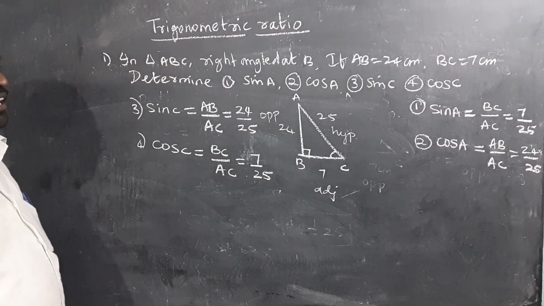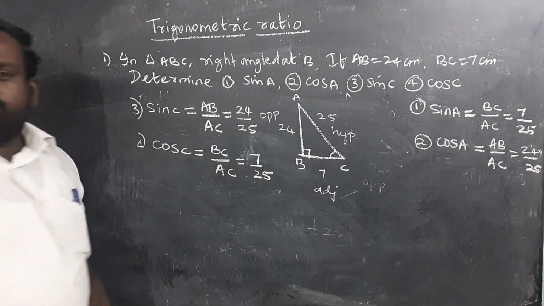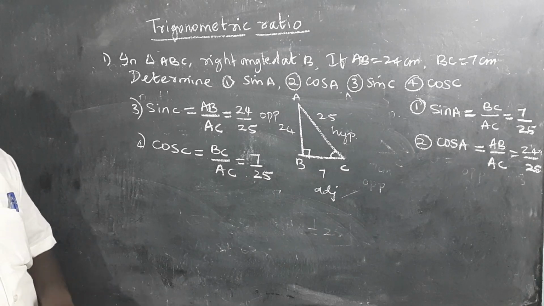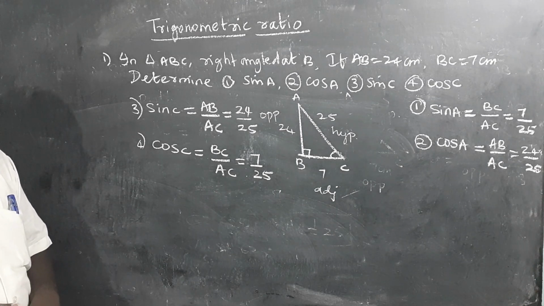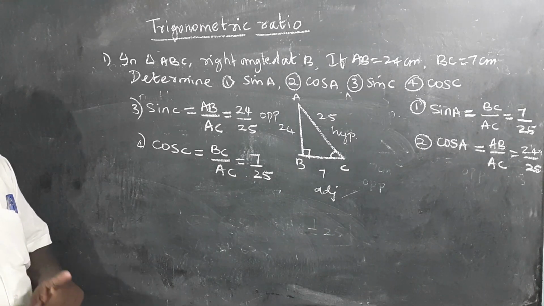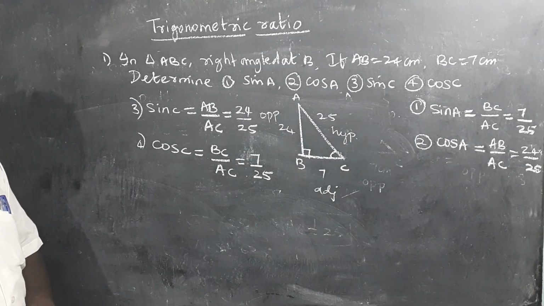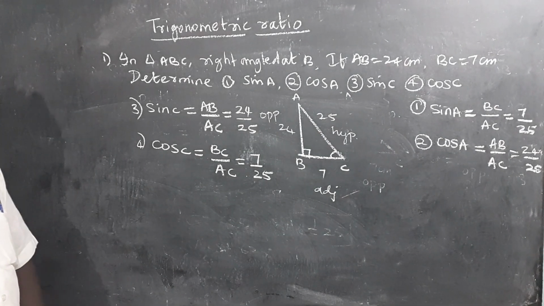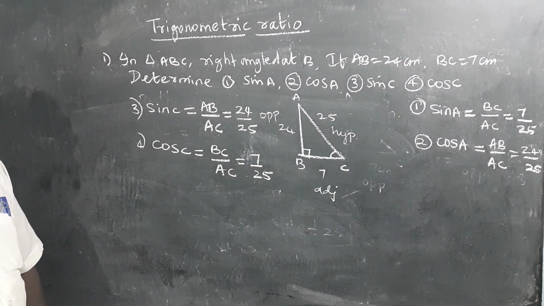So that comes to an end of the first problem. The value of sine A is 7 by 25. The value of cos A is 24 by 25. And the value of sine C is 24 by 25. And the value of cos C is 7 by 25. Thank you, students.